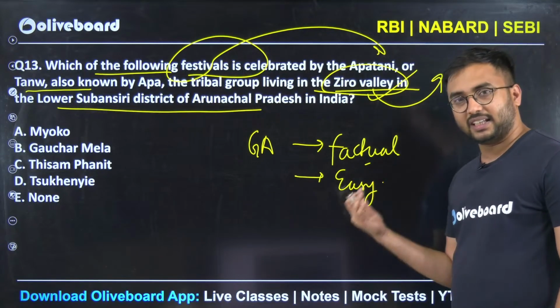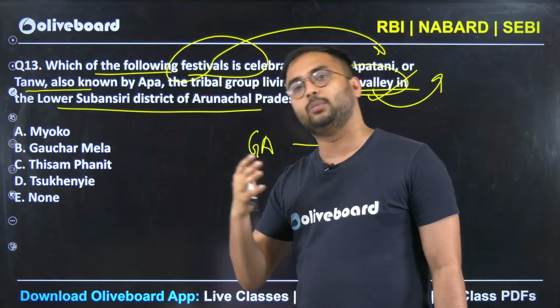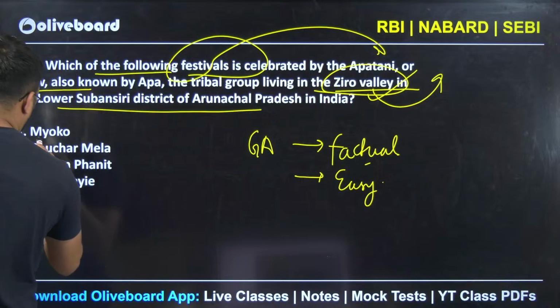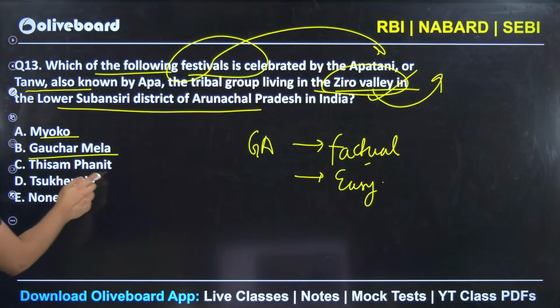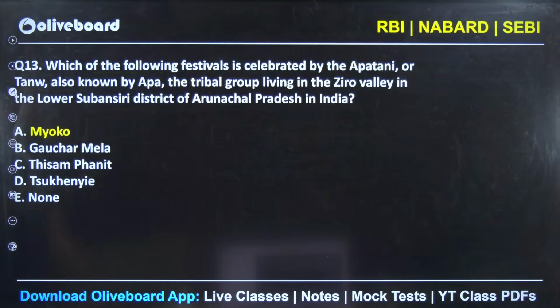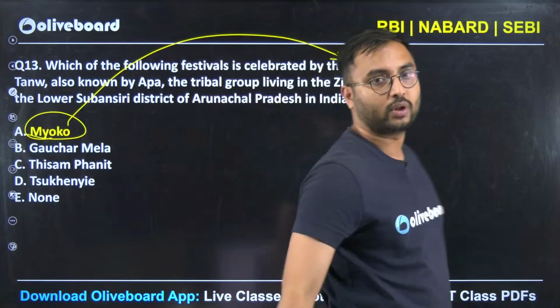The reason that this is easy is that such current affairs or generic general knowledge you should know if you are preparing for RBI Grade B exam. Myoko, Guachar Mela, Thisam, Fanit, then Sukheniye and Nun. So the answer is very simple. Myoko is the answer. Even I knew this without looking.